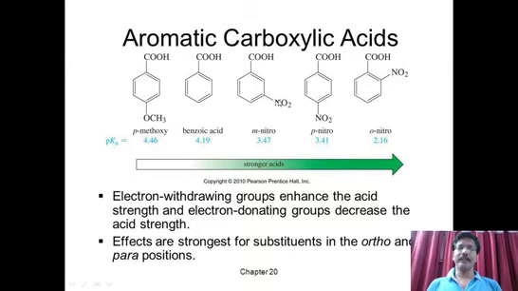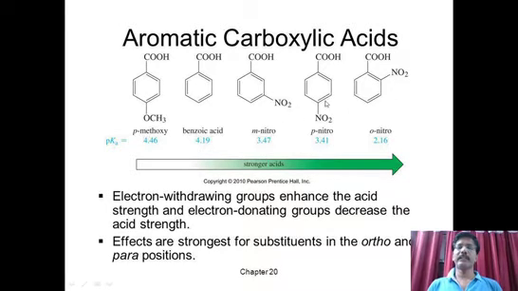And again, we need to take a closer look at the third, fourth and fifth structures. The nitro group is present in all of them, but the positions of the nitro groups are different. Here it is in the meta position, here it is in the para position, and here it is in the ortho position.